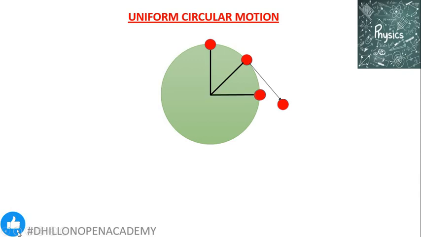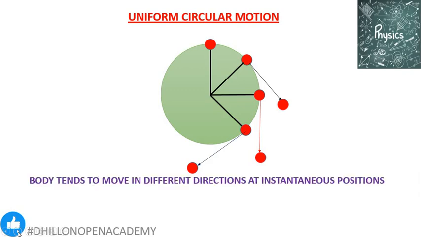When it moved to this next point, again it tended to move tangentially to the circle, as indicated by the red arrow. So when the body moves in a circular path, at different instantaneous positions it possesses different directions of motion.